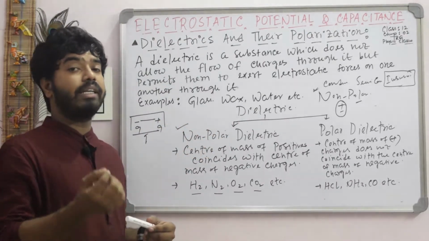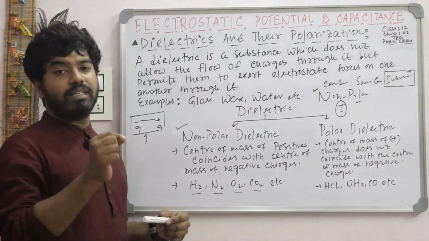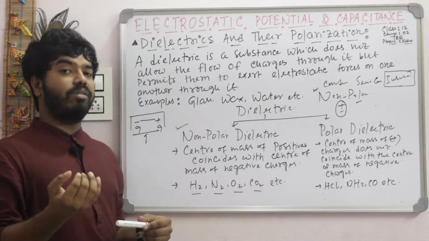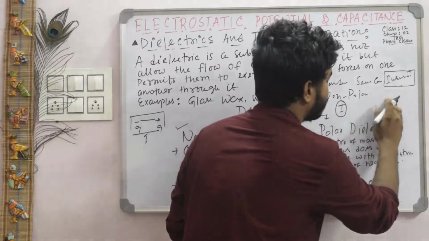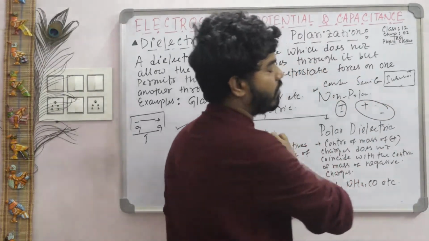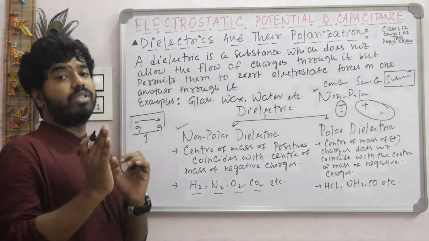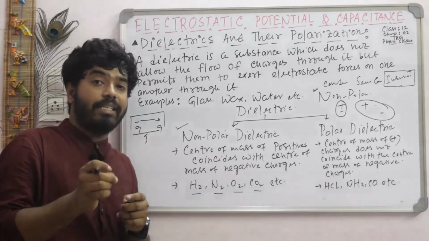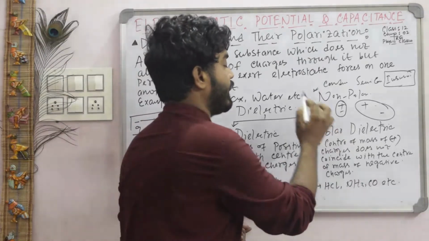For knowing polar dielectric, at first you have to know what a polar molecule is. In a polar molecule, the center of mass of positive charge, that is protons, does not coincide with the center of mass of negative charge, that is electrons. That means if we consider protons plus and electrons minus, they don't coincide. There is a small separation between positive charge and negative charge. This is the polar molecule, and the dielectric made with polar molecules is known as a polar dielectric.